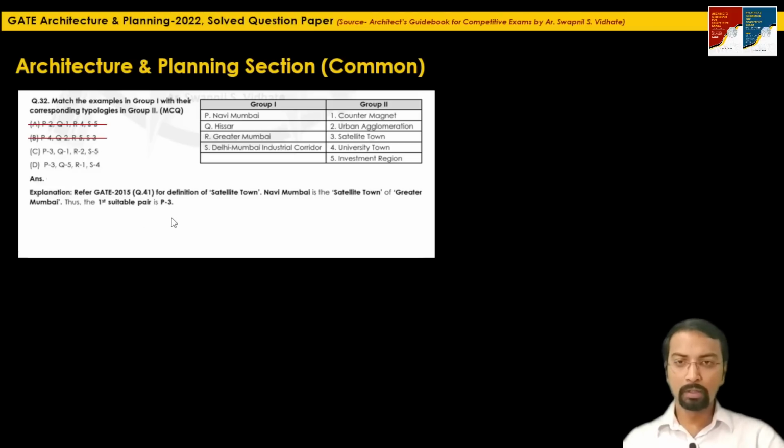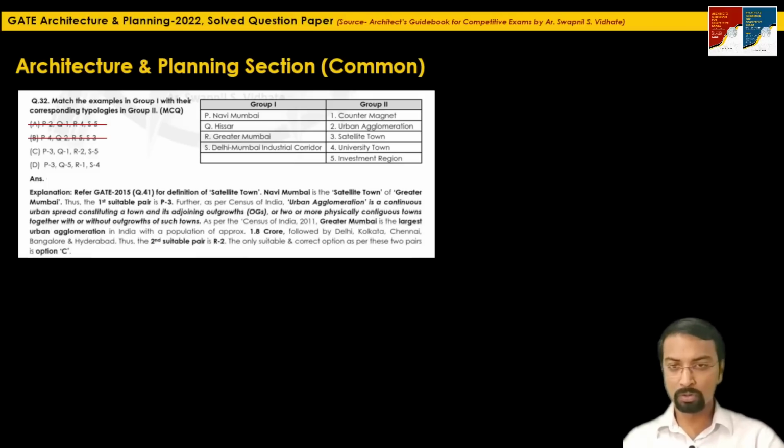For the remaining one, Greater Mumbai, we know that it is the largest urban agglomeration. What is the definition of urban agglomeration? We have also discussed this in the previous year paper. This is the largest one, followed by Delhi, Kolkata, Chennai, Bangalore, and Hyderabad. So the second suitable pair here is R, that is Greater Mumbai, R with 2, that is urban agglomeration. So first we have locked P with 3 and R with 2. These two pairs are sufficient to decide the final answer. So option C will be the suitable one here.